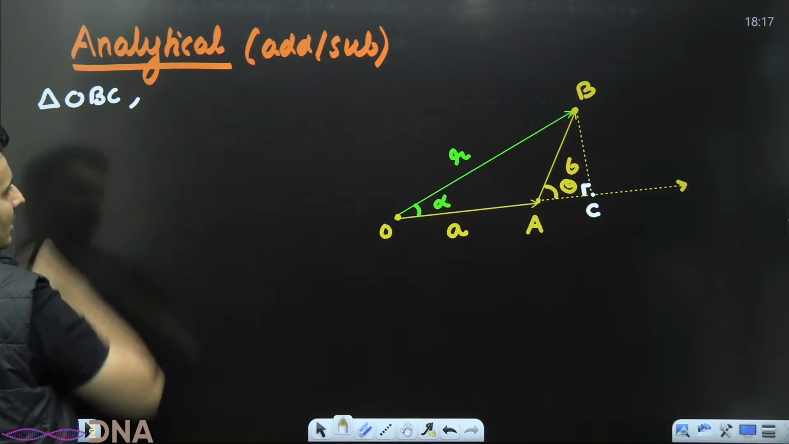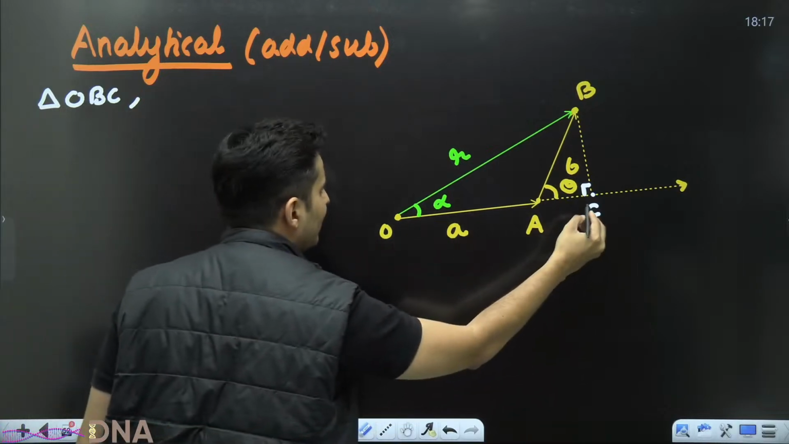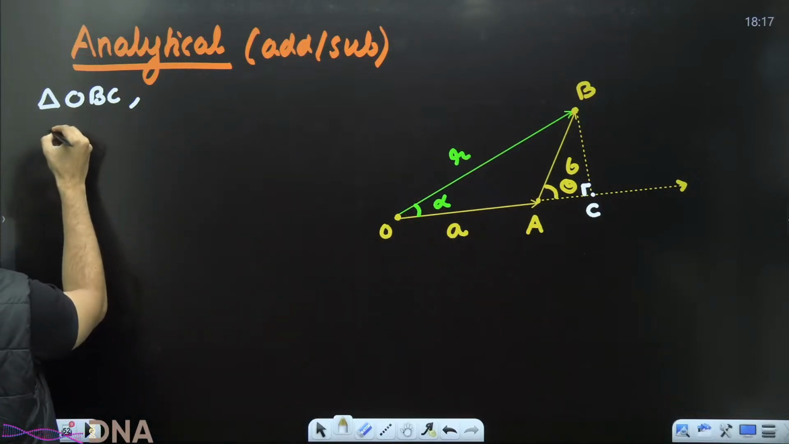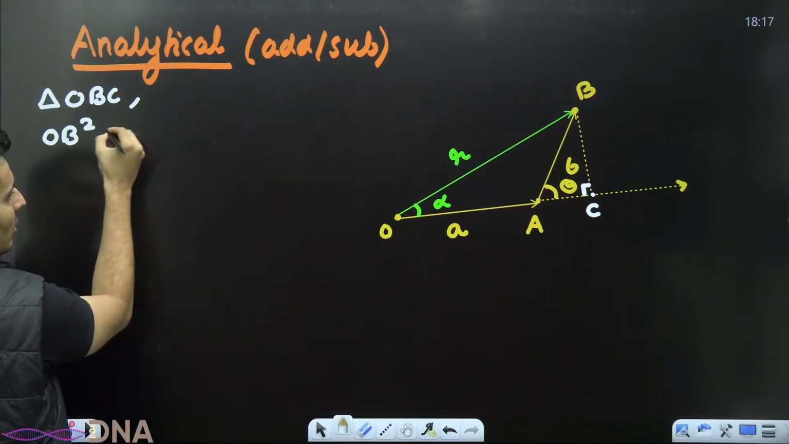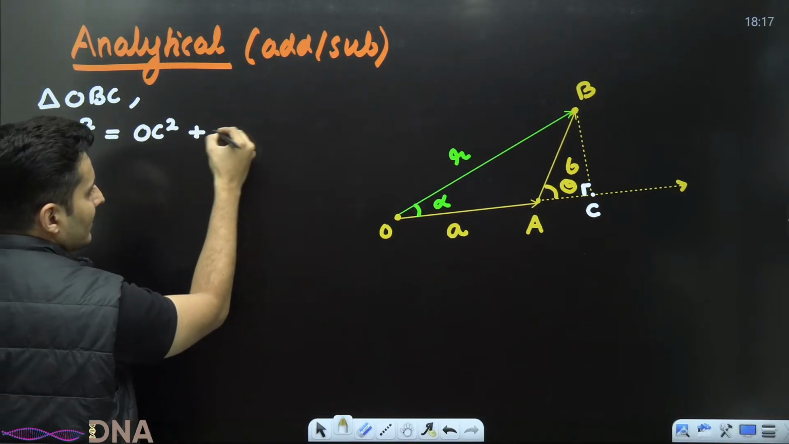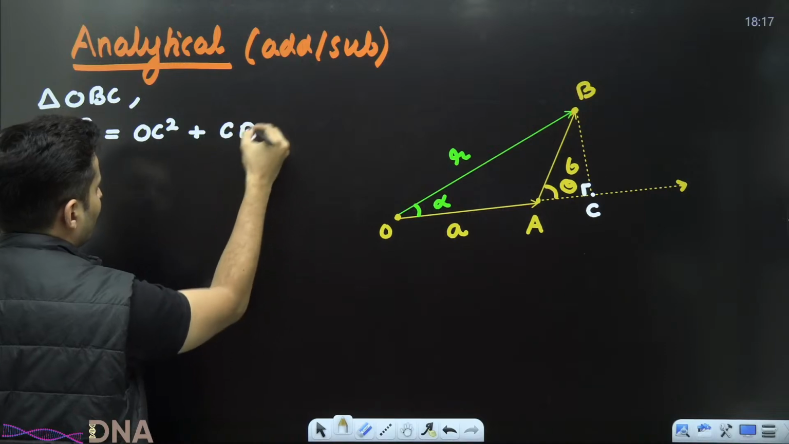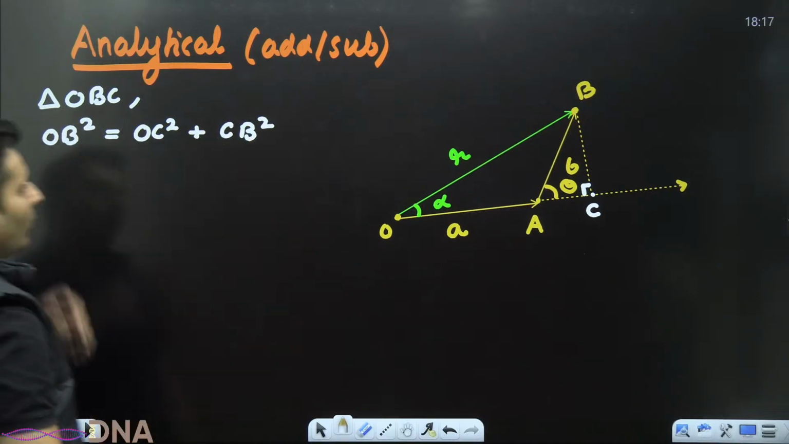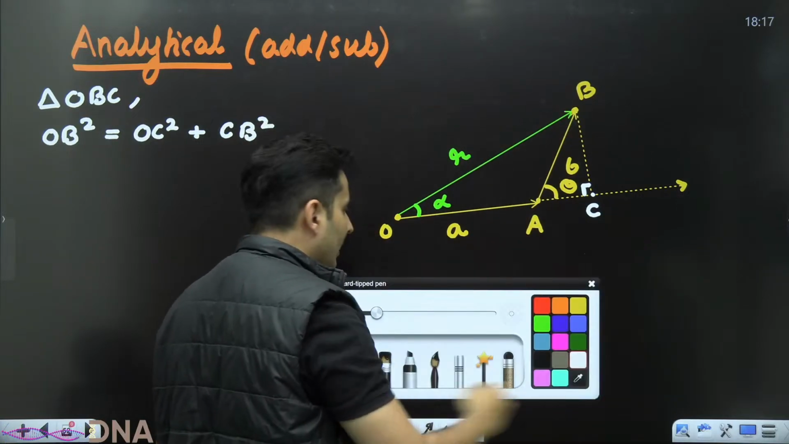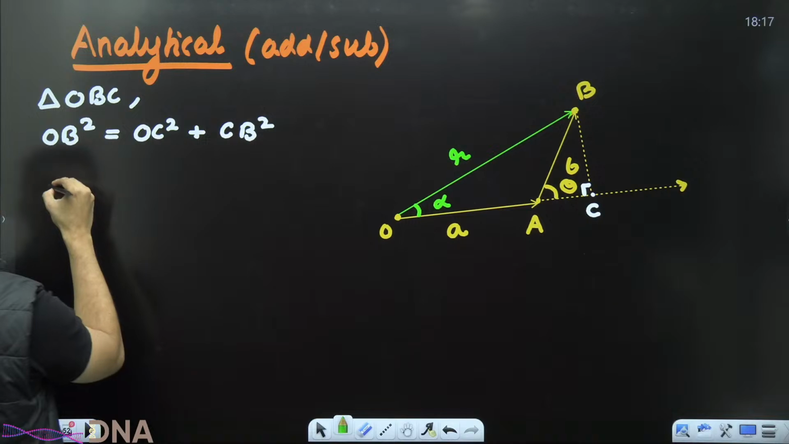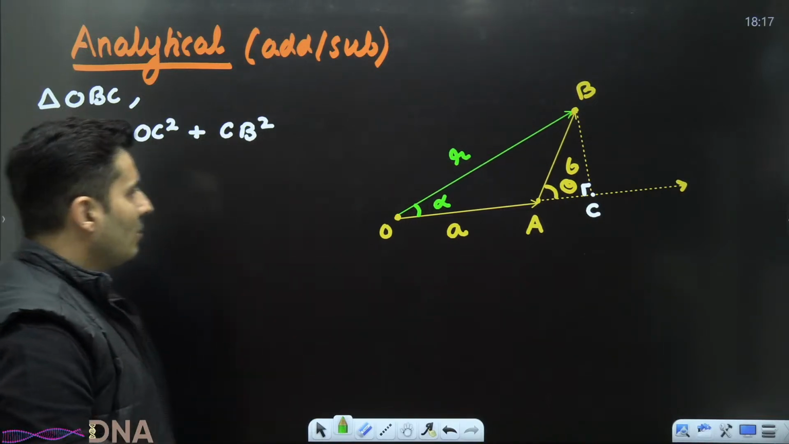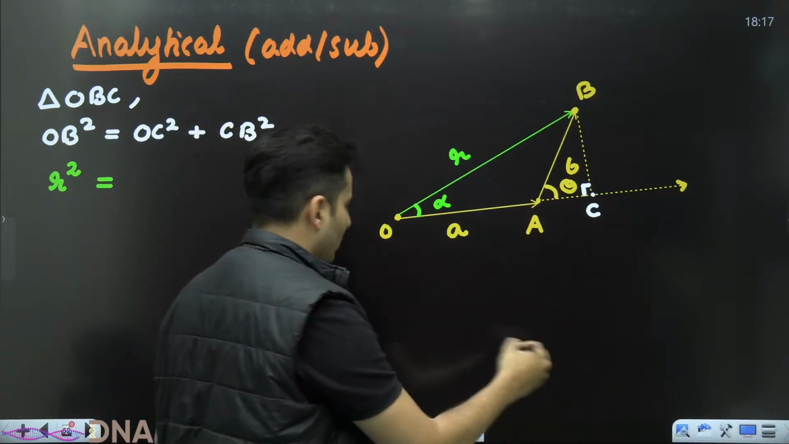Use Pythagoras, and you will see this side and this side are perpendicular. This is the hypotenuse. So therefore, you can say OB square is nothing but OC square plus CB square. Correct? Now, what is OB? The length OB is the length of the vector R. So technically, OB length is basically R, so it is R square. Perfect. What is OC?